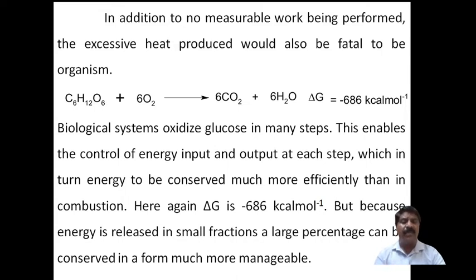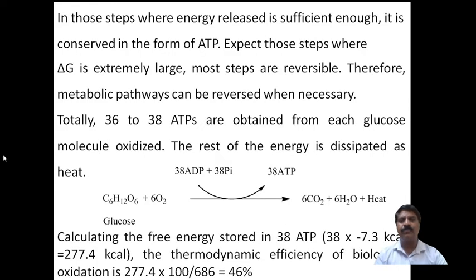Even if it is not fully stabilized, the excess energy will be produced in the form of heat. Here the energy is conserved much more efficiently than in combustion. Again, delta G naught is negative, and because the energy is released in small fractions, a large percentage can be conserved in a more manageable way. In those steps where the energy release is sufficient, it is conserved in the form of ATP.